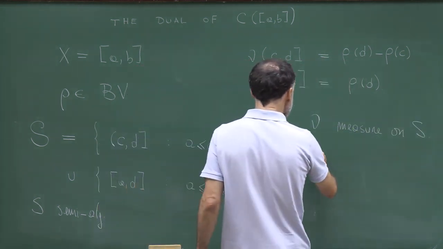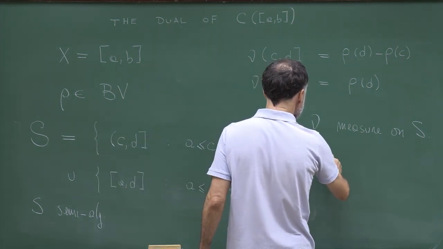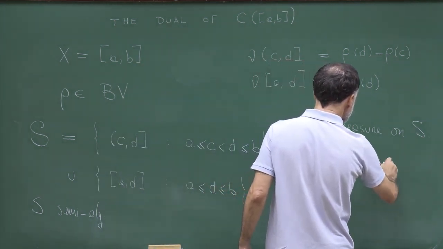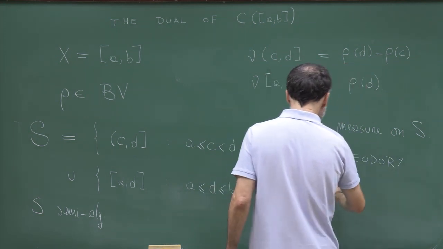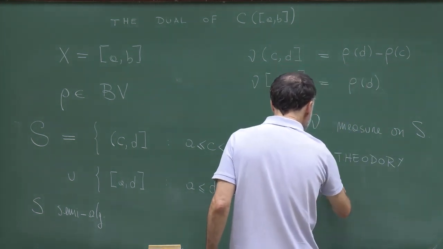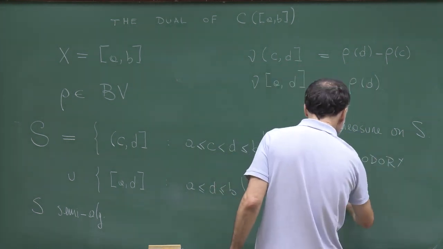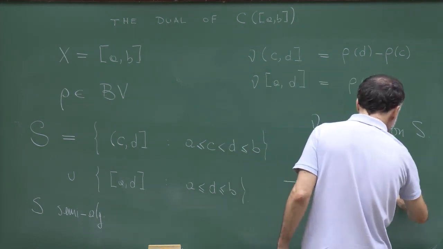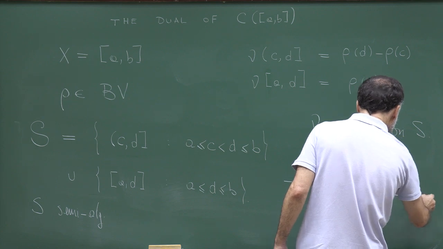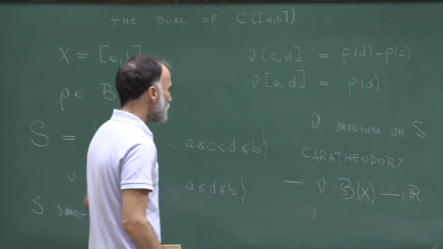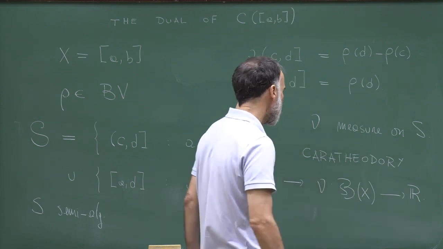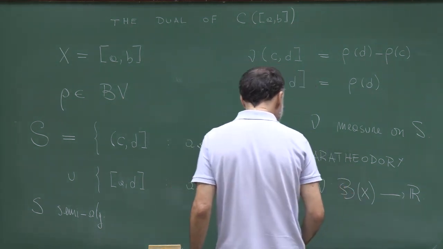Then you can use the extension theorem to extend nu to the Borel sigma algebra of the interval AB to R. So in this way, you construct a finite sign measure on the Borel sigma algebra.